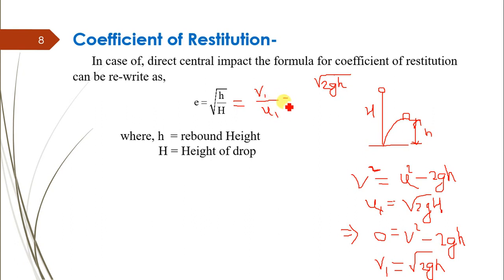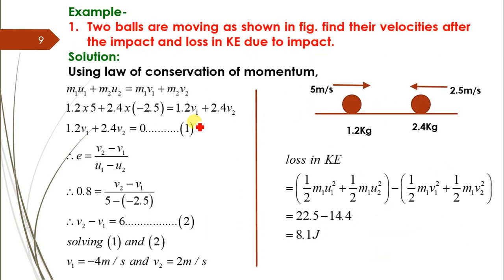Substituting the values, under root of 2g small h divided by under root of 2g capital H. Solving this equation, finally we get e is equal to under root of h by H, where small h is the rebound height and capital H is the height of drop.